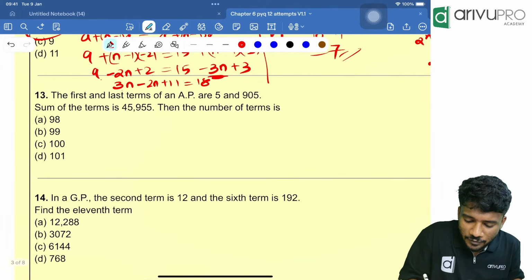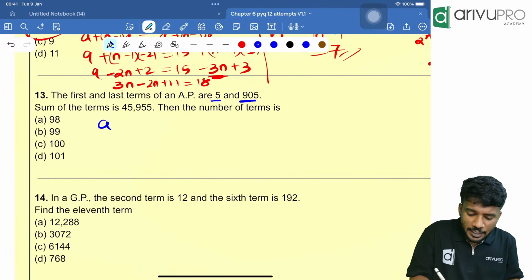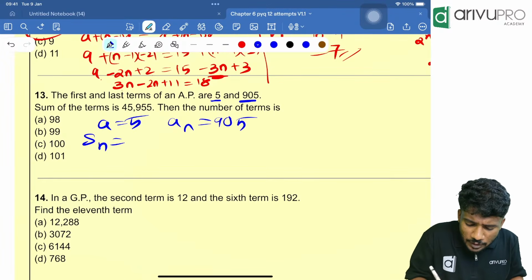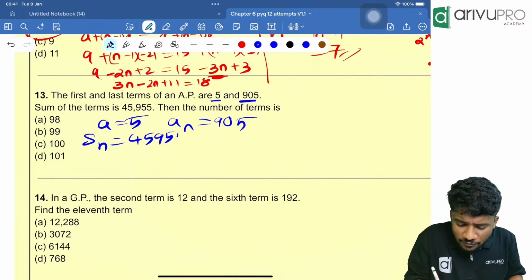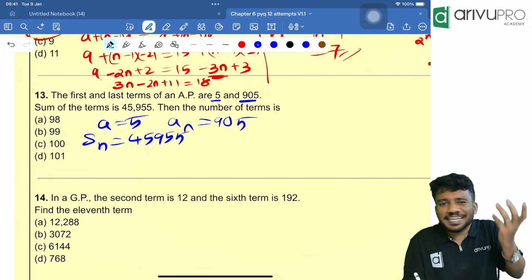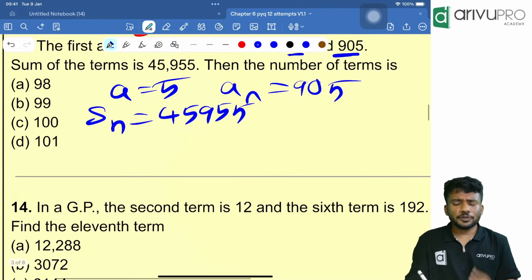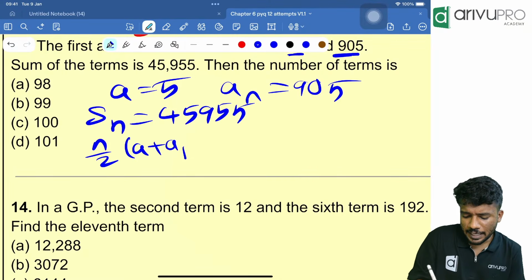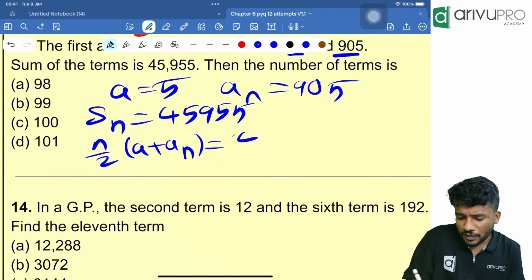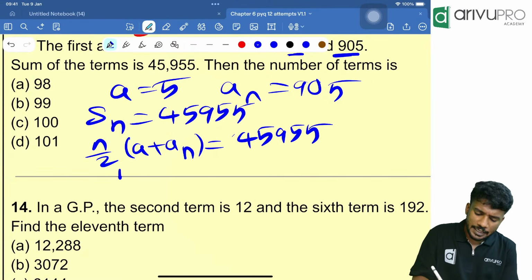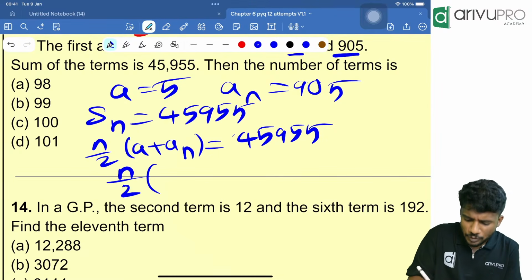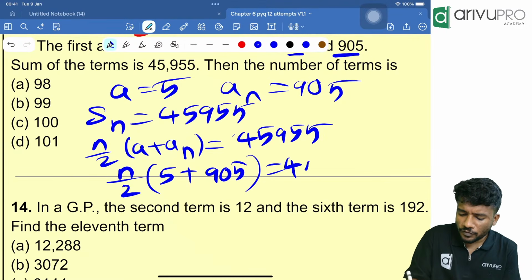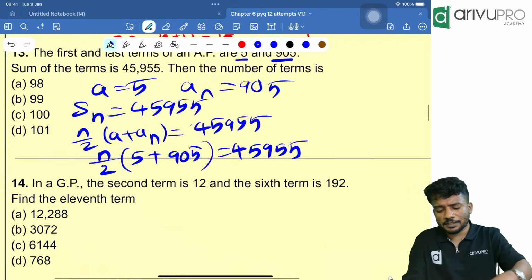The first and last terms of an AP are 5 and 905. So a is given as 5, an is given as 905. The sum of the terms is 45955. Then we need to find the number of terms n. Very easy question, people. The formula is n by 2 into a plus an, which is equal to 45955. Here n by 2 into 5 plus 905, equal to 45955. Use the calculator.